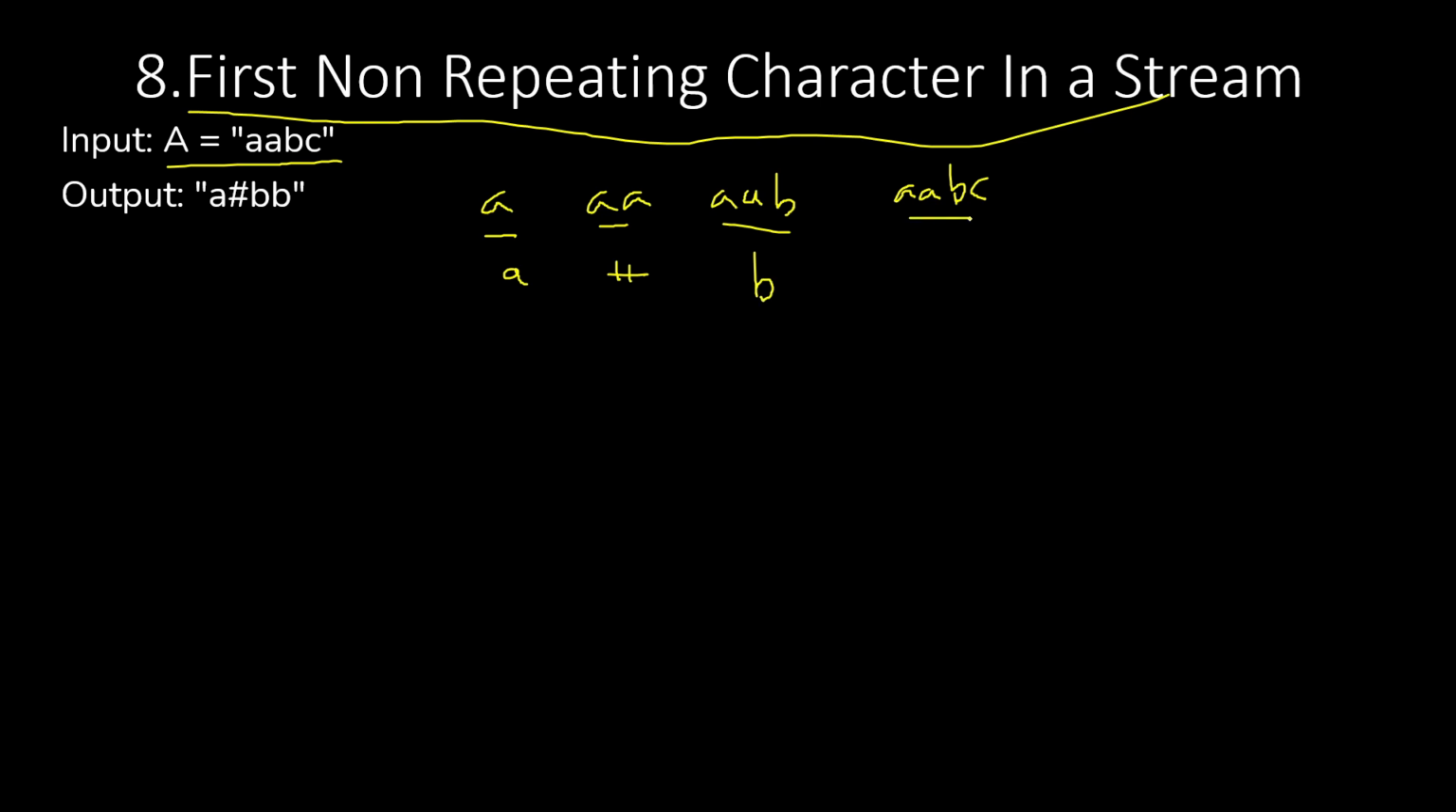Similarly, in AABC, what is the first non-repeating character? That will be B again, and this will be our final answer. This will be converted into a string and returned from the function. So this is the same output that was given in our question. This is the basic understanding of the question with the stream of characters, and we also discussed the conditions that are favorable for the question.